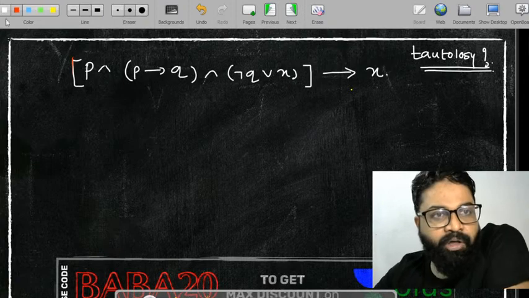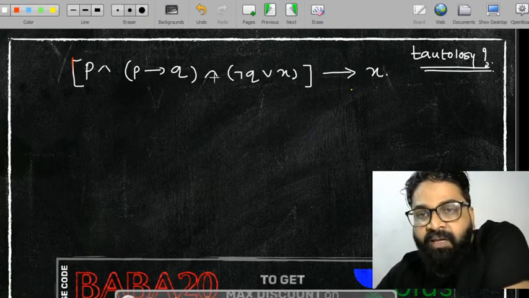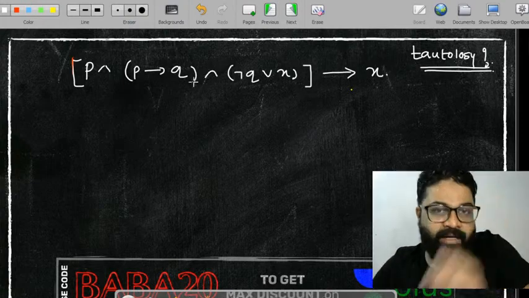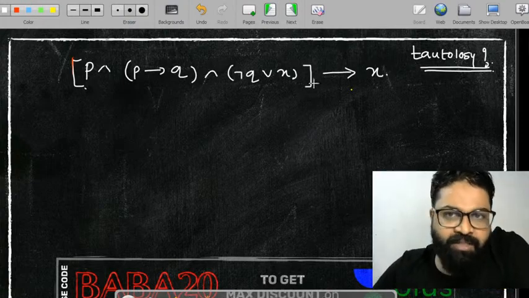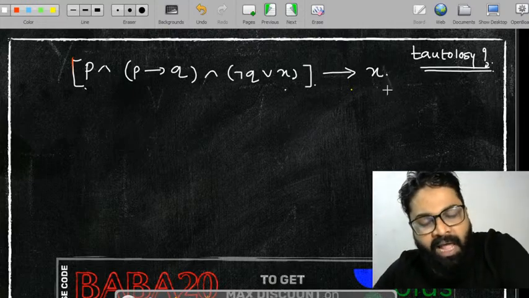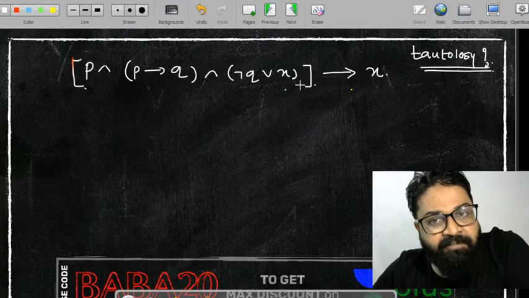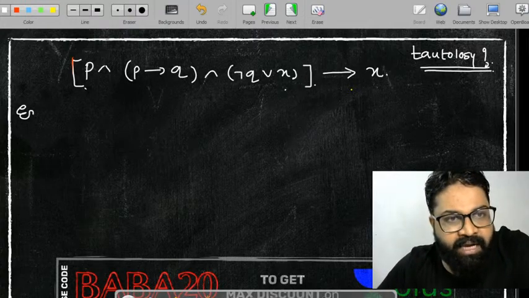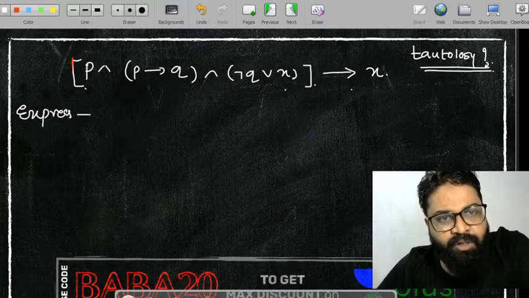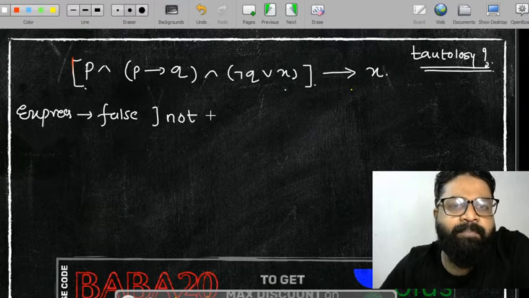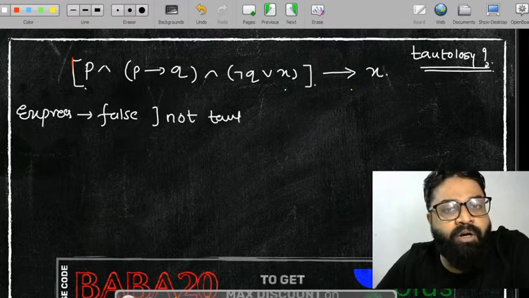The whole case is basically this. Somebody gave me this question and told me to find out whether it is a tautology or not. I will tell that person, if I can convert this expression into a false, then it is not a tautology.